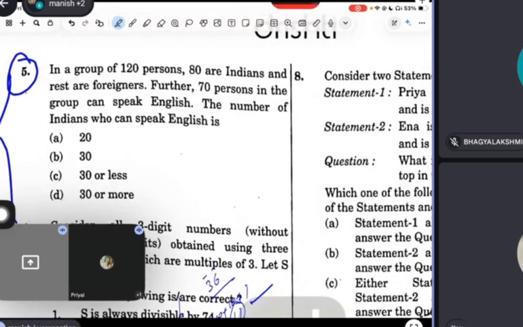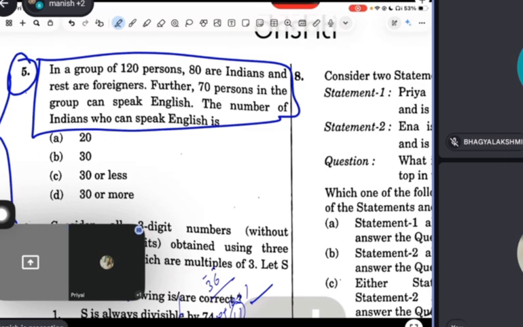Read this question. In a group of 120, 80 are Indians, the rest are foreigners. Further, 70% in the group can speak English. The number of Indians who can speak English is... Tell the demand first. What is the question asking? There are 120, out of it 80 are Indians and the rest 40 are foreigners. Then 70% can speak English, either among the Indians or among the foreigners. Then we have to take out how many can speak English.